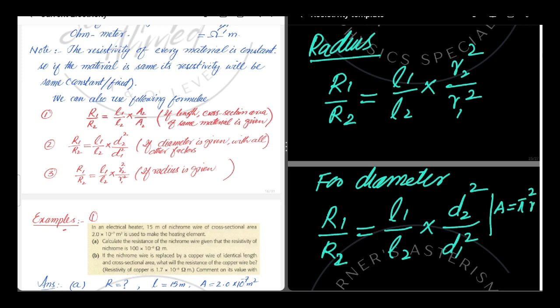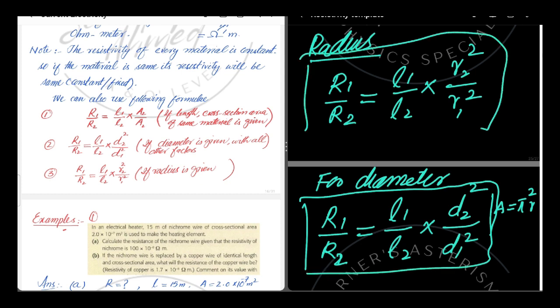In this formula, there is a square of radius. Similarly, if we have a diameter, we have to take the square of the diameter. So these three formulas will help us to solve the questions if the material is same, cross section area are given, length is given, and radius or diameter is given.